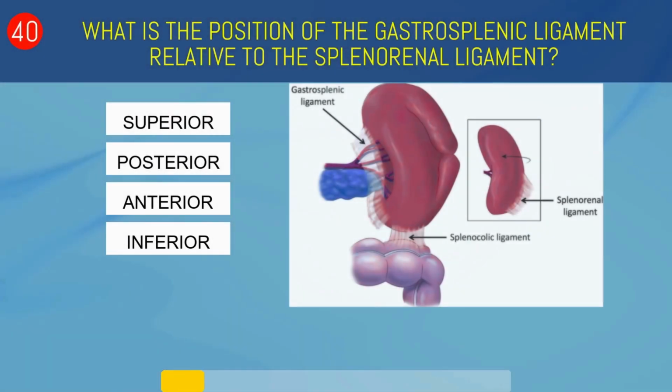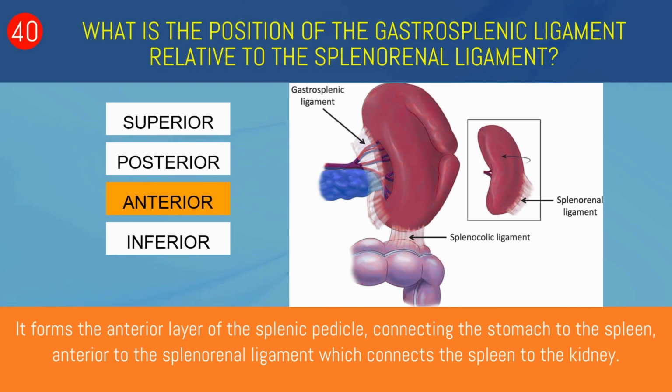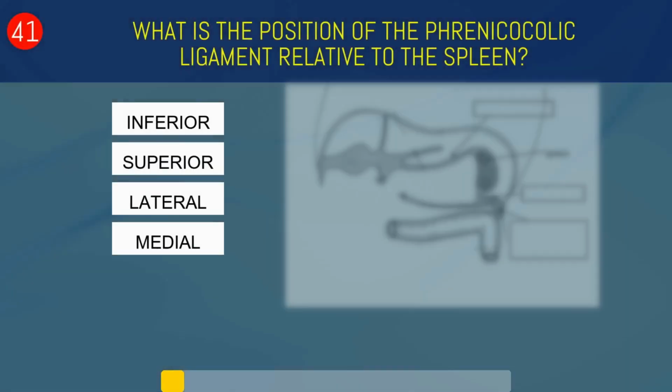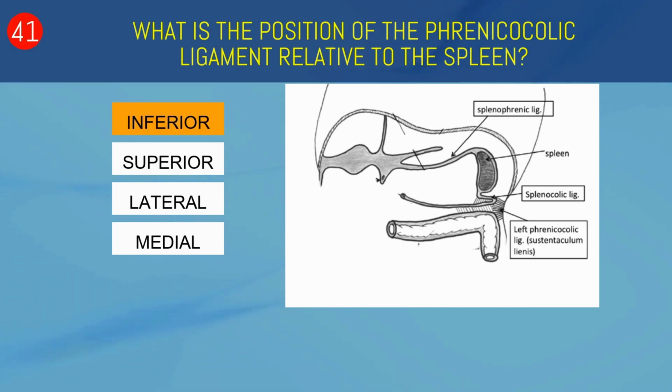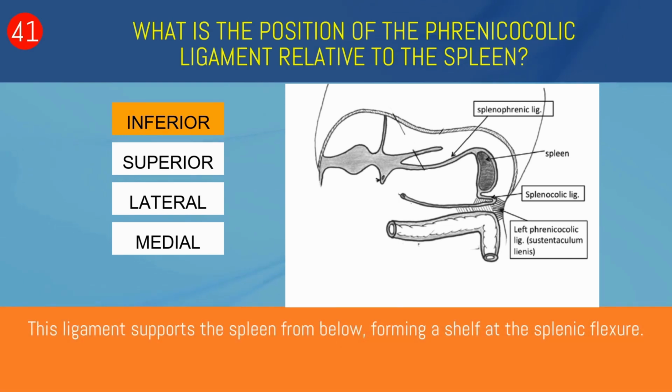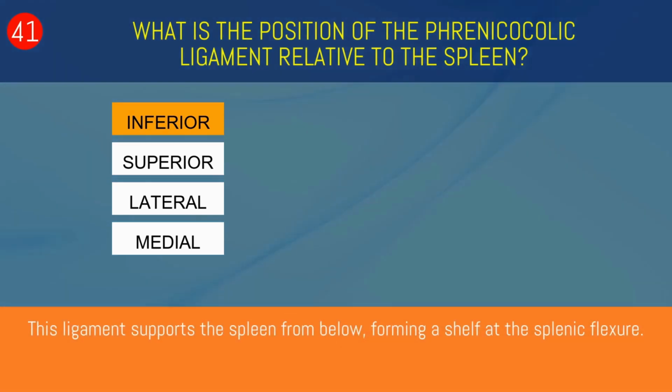What is the position of the gastrosplenic ligament relative to the splenorenal ligament? Superior, posterior, anterior, or inferior? Anterior. It forms the anterior layer of the splenic pedicle, connecting the stomach to the spleen, anterior to the splenorenal ligament which connects the spleen to the kidney. What is the position of the phrenicocolic ligament relative to the spleen? Inferior, superior, lateral, or medial? Inferior. This ligament supports the spleen from below, forming a shelf at the splenic flexure.